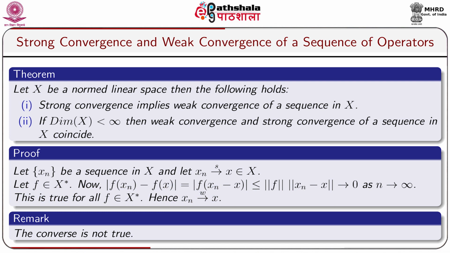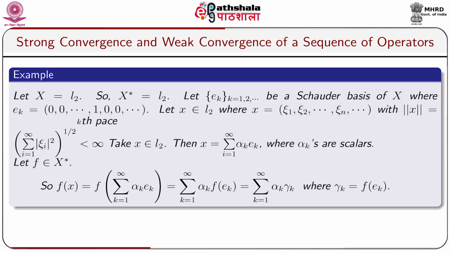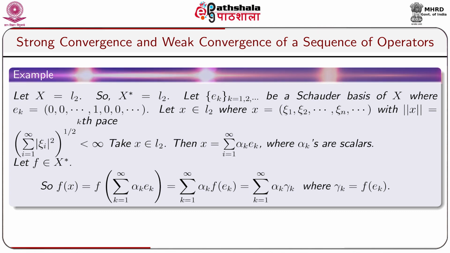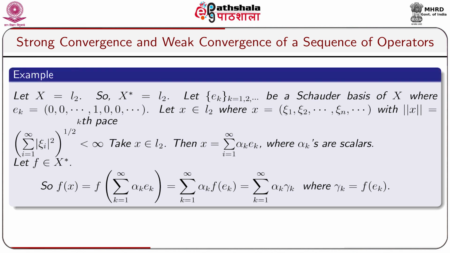But the converse is not true. Let us take an example. X is equal to sequence space L2. So its conjugate space X star is equal to L2. Let Ek, where k equal to 1, 2 and so on, be a Schauder basis of capital X, where Ek equal to (0, 0, ..., 1, 0, 0, ...), where 1 is in the kth place.